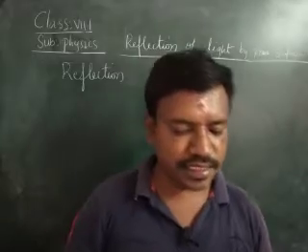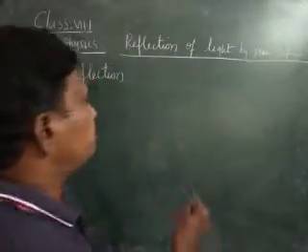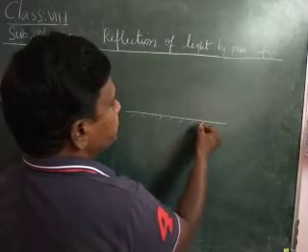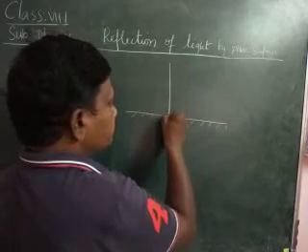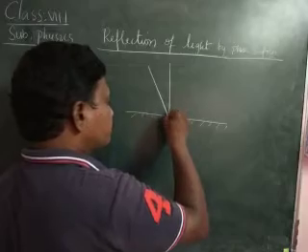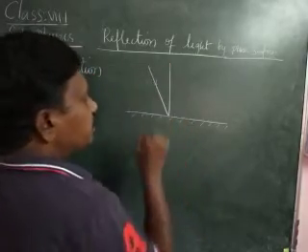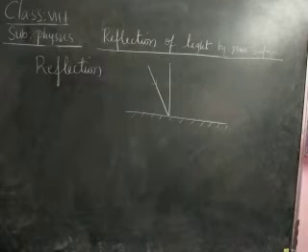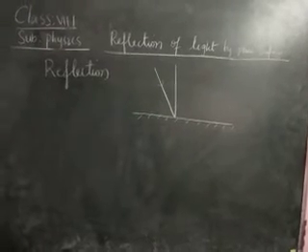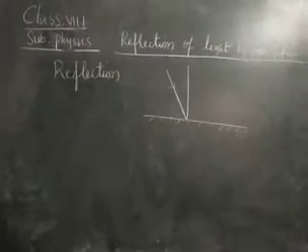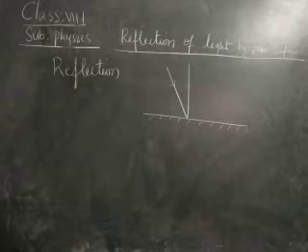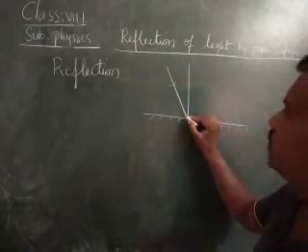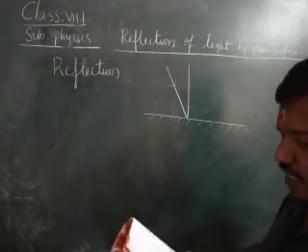Next, incident ray. This is the incident ray. The light ray which is incident at a point is called an incident ray.